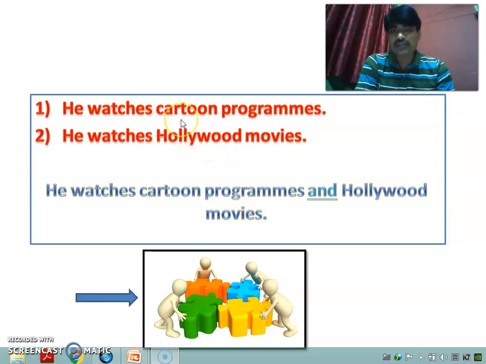Now what the word joins exactly we will see, but first of all have a look at these two sentences. He watches cartoon programs, he watches Hollywood movies. One subject doing two actions. And instead of giving these two sentences, we can have one more sentence conveying the same meaning. For example, he watches cartoon programs and Hollywood movies.